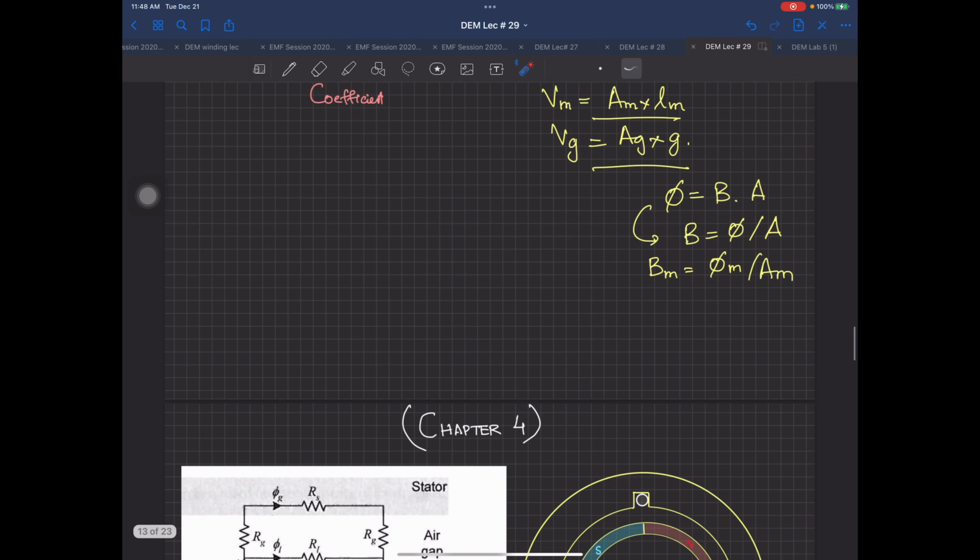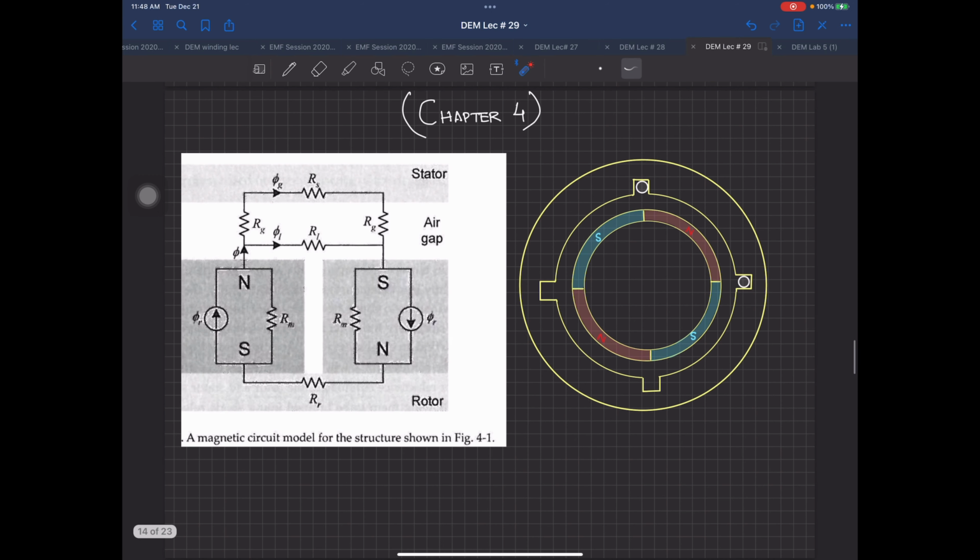So this is the end of chapter number 2, and I will just finish it off in about 5 minutes. What I want you to do is see this magnetic circuit diagram. I will discuss it next time. But if you see what I have drawn here, this is the magnetic equivalent circuit of only one pole flux moving through the air gap, through the stator and coming back to the other pole.